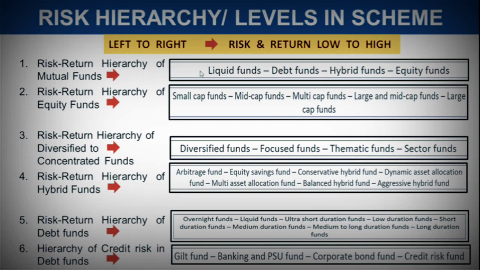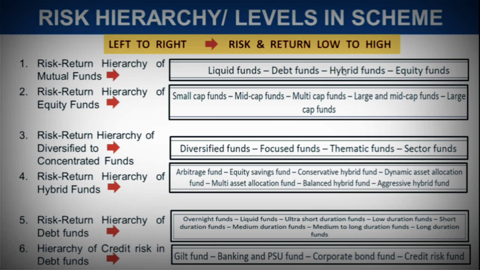Okay, so this was a simple rule that you need to follow. So let's start with the risk return hierarchy of mutual funds. In general, we categorize mutual funds as liquid fund, debt fund, hybrid fund, equity fund. So you can see the hierarchy of risk and return. As I already mentioned, while you go from left to right, you are going from lower risk to higher risk.